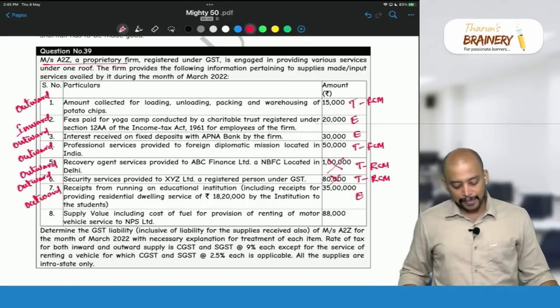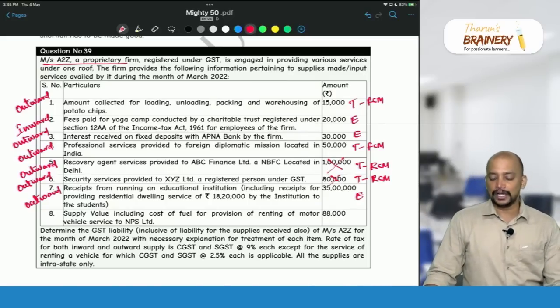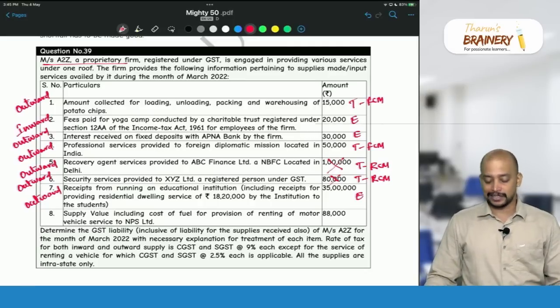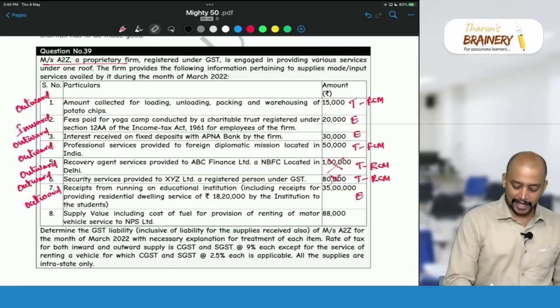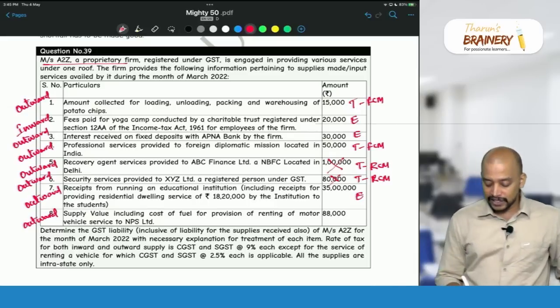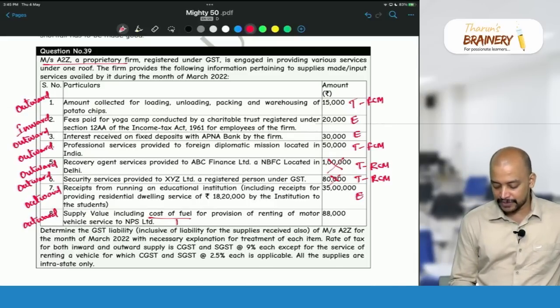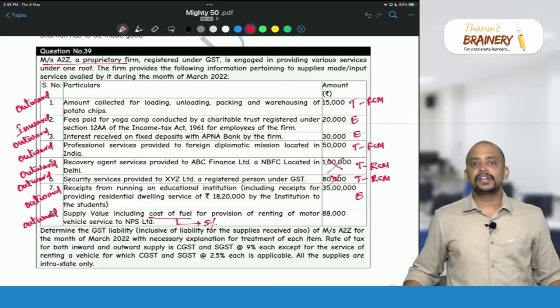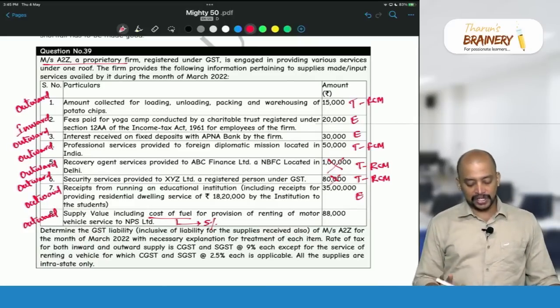Then, supply value including cost of fuel for providing renting of motor vehicle service to NPS Limited. So, this is an outward supply, and for renting of motor vehicle, if cost of fuel is included, then the rate of GST is 5%. That is why they gave that point. If cost of fuel is included, the rate of GST is 5%. Now, renting of motor vehicles, we don't have any exemption generally.